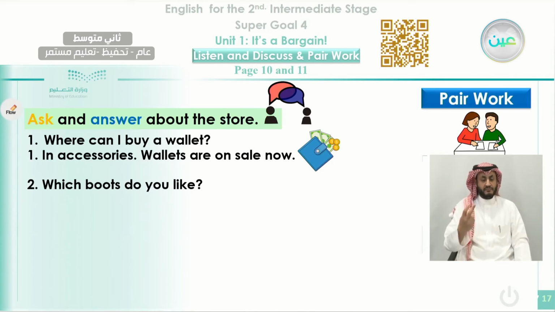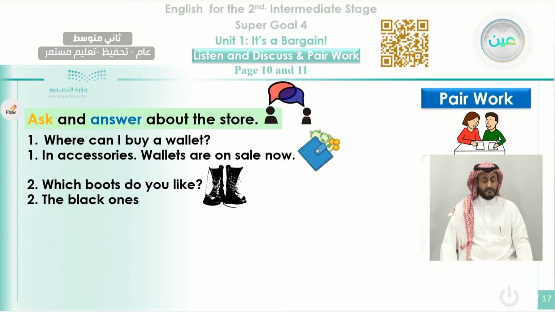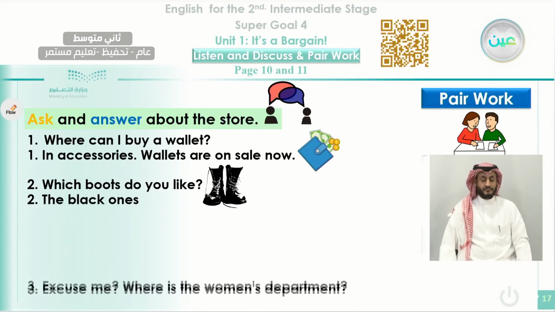Okay, which boots do you like? Boots, these are the boots. What color are they? They are black. So the guy likes the black boots, the black ones.